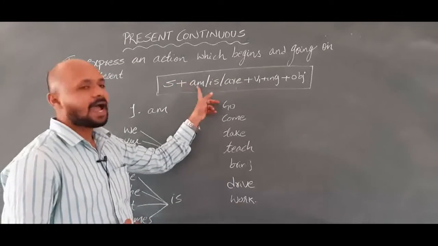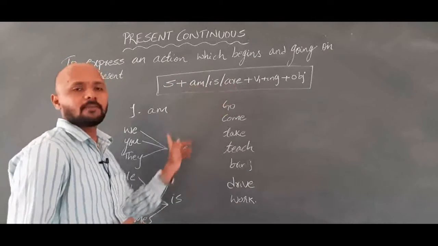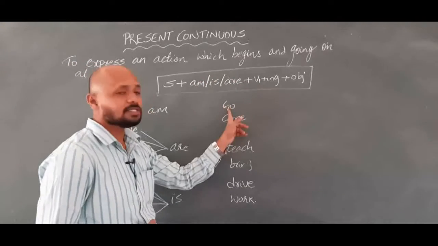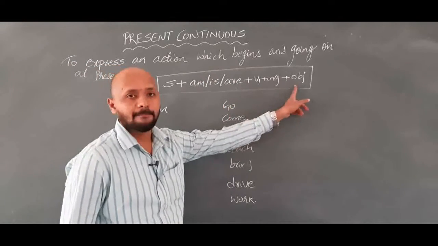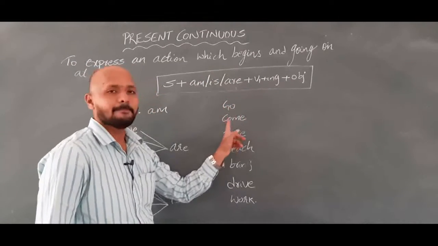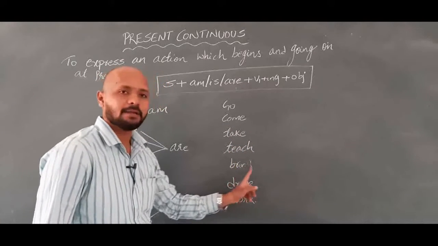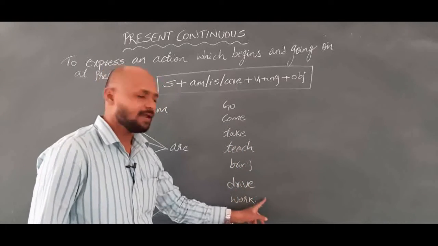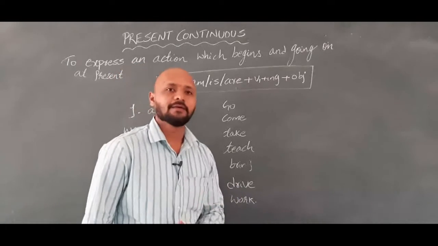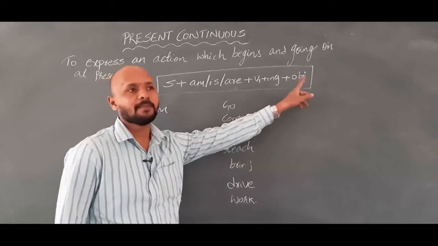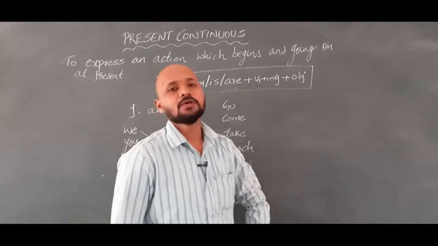Subject, am, is, are. Here I am going to explain you how to use this structure. And V1 plus ing, this is V1. ing form means go, going, come, coming, take, taking, teach, teaching, bring, bringing, drive, driving, work, working. So what's happening here? The verb form is changing to ing form as well as object, right? So this is the structure.